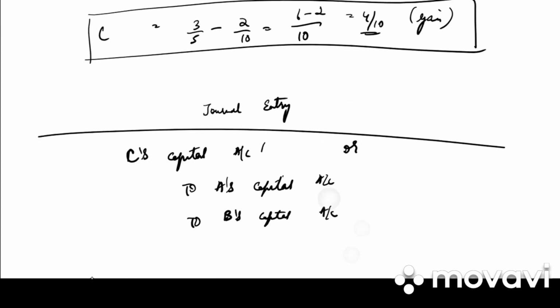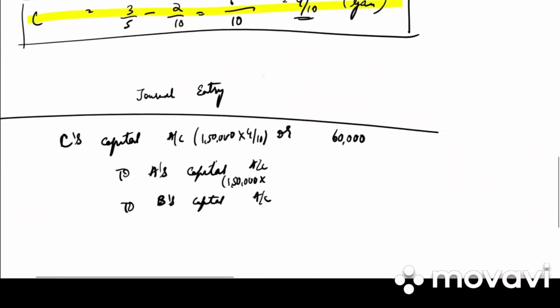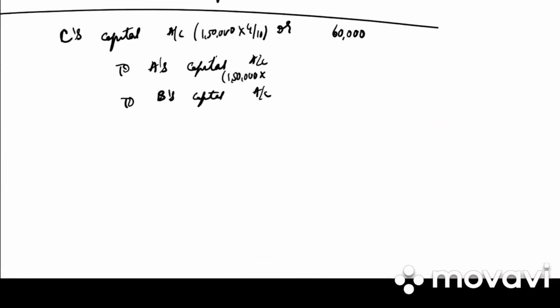So what is the net effect? It is 1,50,000. And what is C's gain? It is into 4 by 10. So we get 60,000. A's capital will be 1,50,000 into what has he sacrificed? 1 by 10.